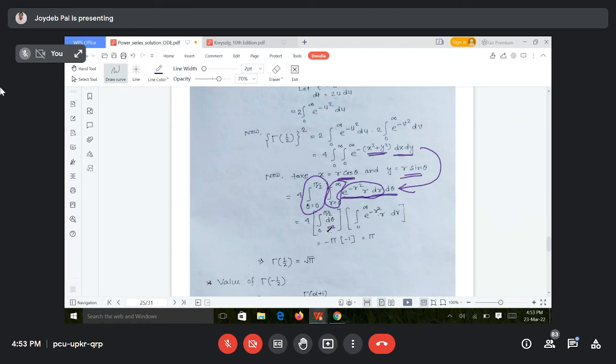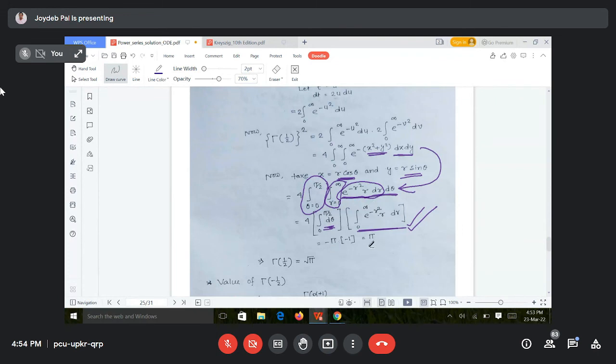Now this integration is easy. Theta 0 to pi by 2, so it will be pi by 2. And you can solve the r integration by taking a substitution.